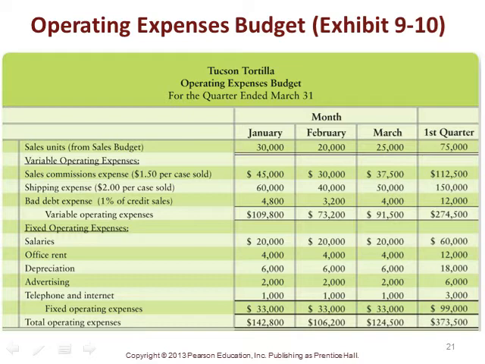These are all variable operating expenses that tie to the number of units budgeted to be sold. Then we look at our fixed operating expenses, and obviously these are fixed, and so they don't change each month. And so here we can see our monthly budget for the quarter ending March 31st for our operating expenses budget.